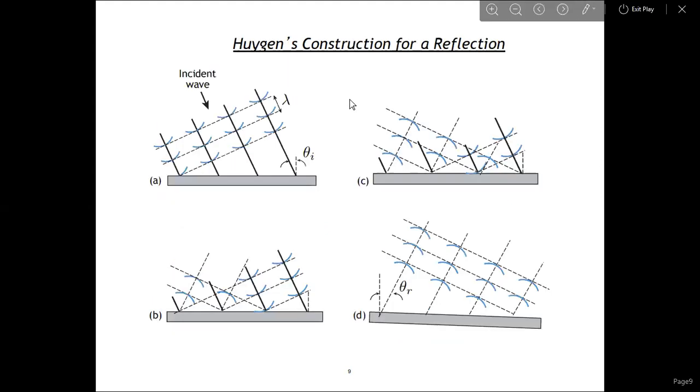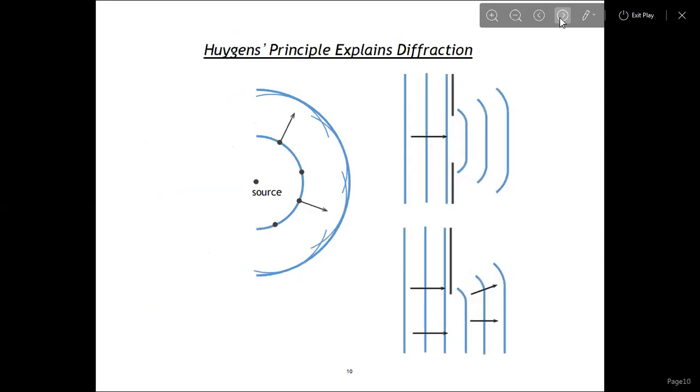Huygens construction for reflection, another important property of light: the incident ray makes angle theta I, and this is the angle theta R. Huygens principle also explains diffraction.